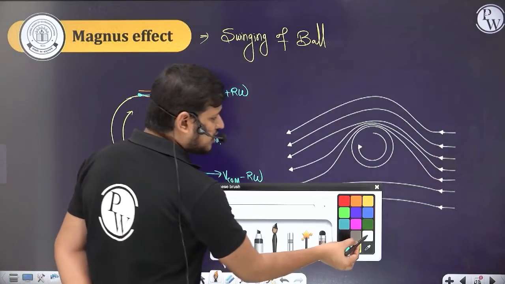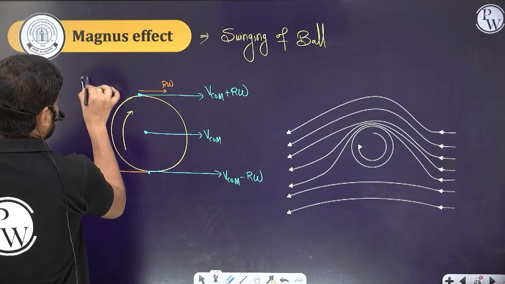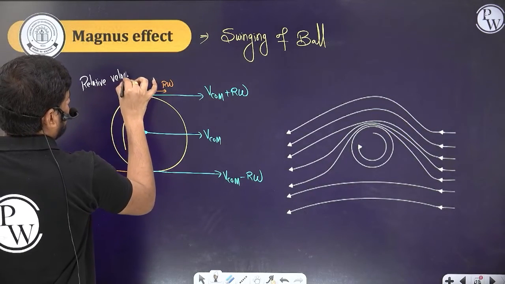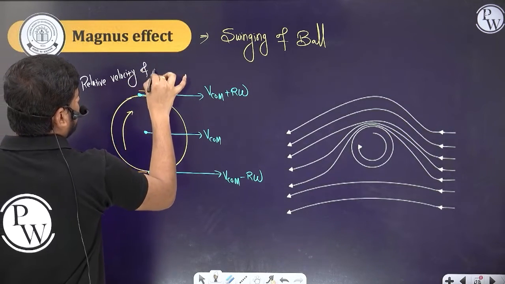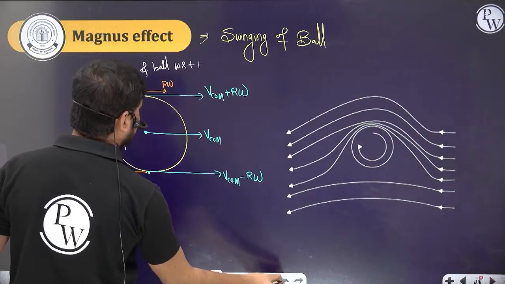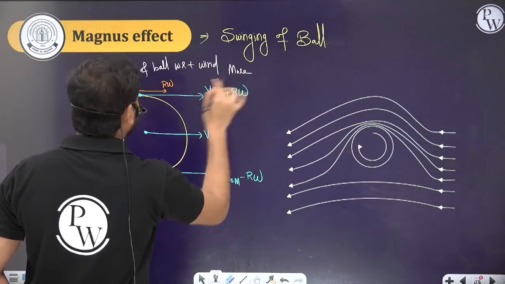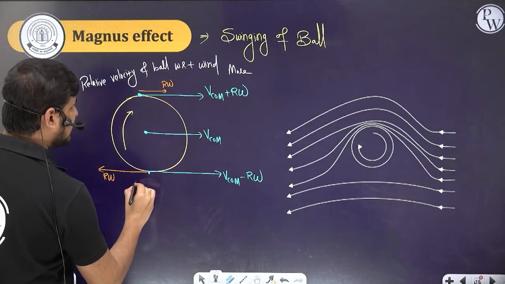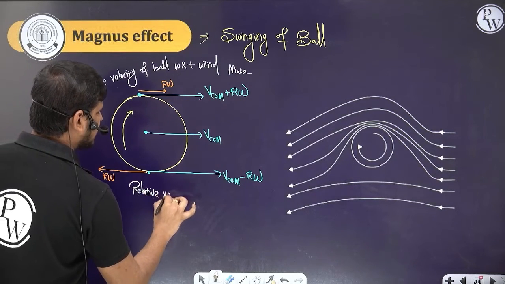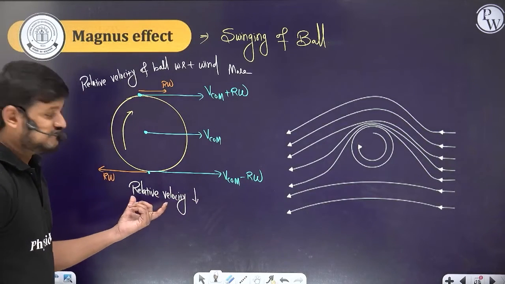So now overall the relative velocity of the ball with respect to the wind is more here at the top surface, and here the relative velocity is less at the bottom surface, right, with respect to the wind.